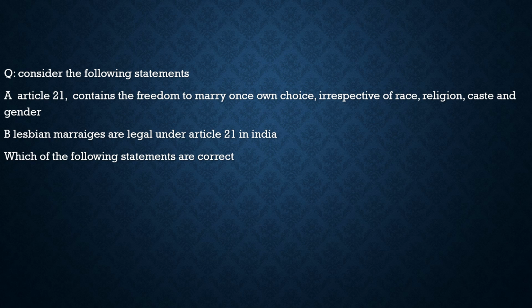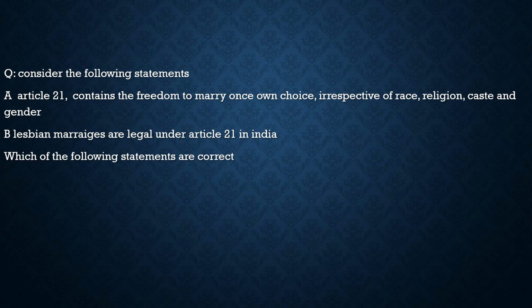LGBTQ, first, their marital status. Consider the following statements. First statement: Article 21 contains the freedom to marry of one's own choice irrespective of race, religion, caste and gender. The gender makes the buzz here because you can't marry in the same gender. So it is not allowed in the Indian Constitution, and the Supreme Court recently rejected this plea. The Supreme Court did not allow it.